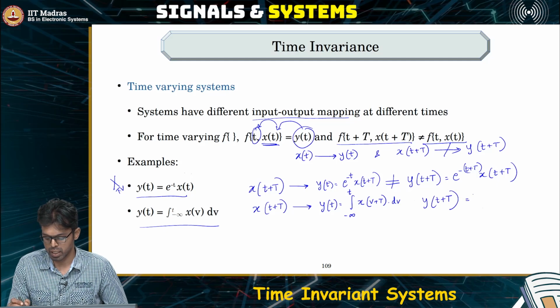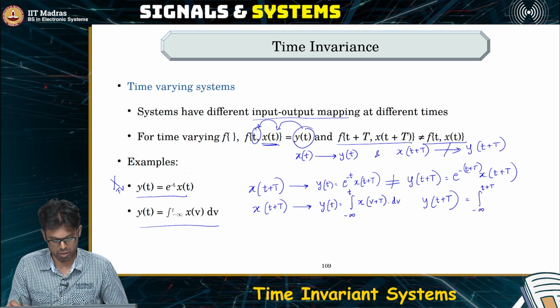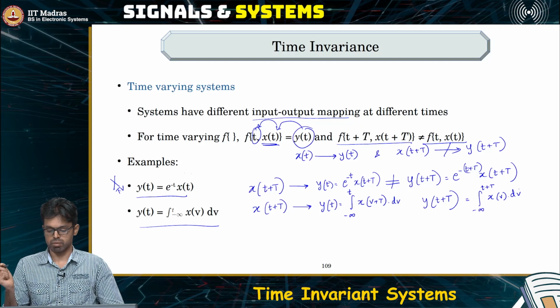What is y of t plus capital T? It is the integral from minus infinity to t plus capital T of x of v dv.